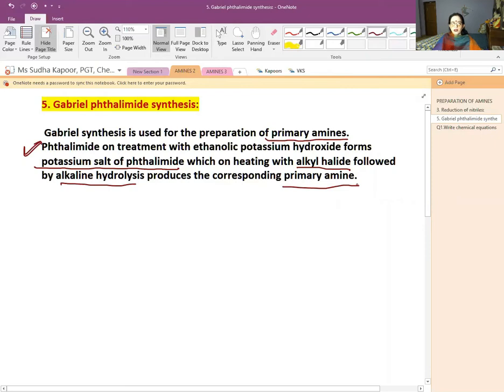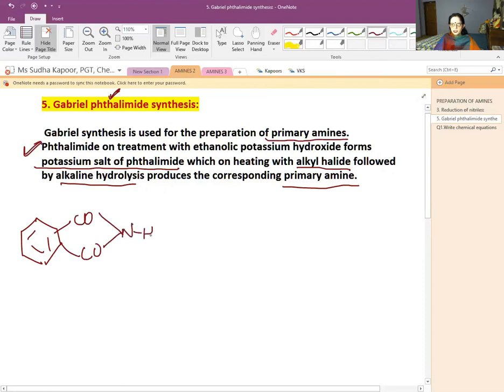So phthalimide is a term that we have studied during the carboxylic acid time, that the carboxylic acid with ammonia gives us amide, and amide on excessive heating releases ammonia and gives phthalimide. So this term is studied in organic chemistry when we were dealing with the carboxylic acid part. So starting with the phthalimide, we will be drawing the phthalimide structure.